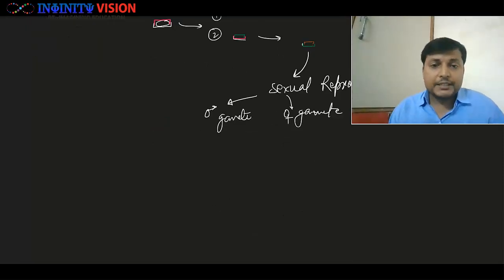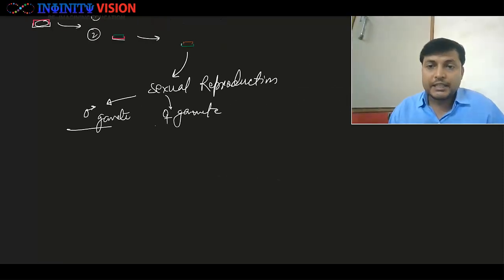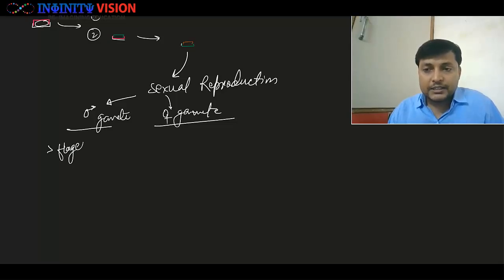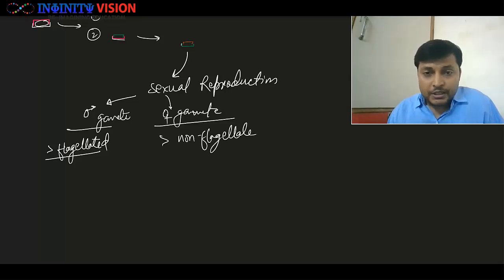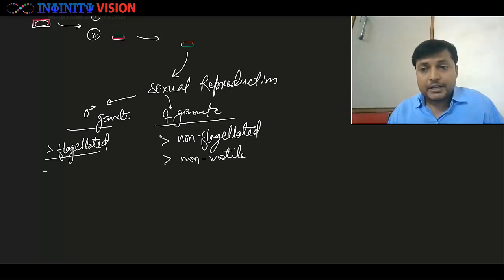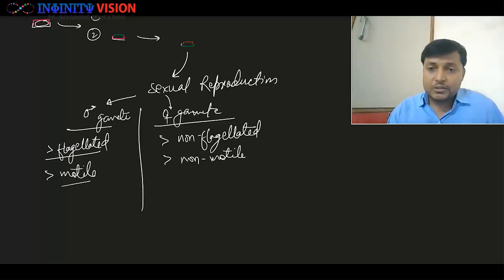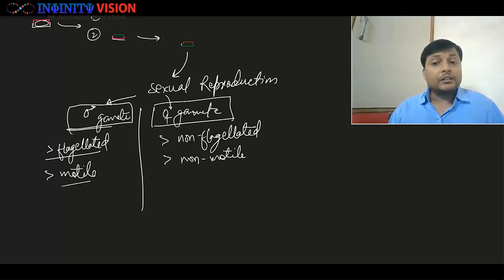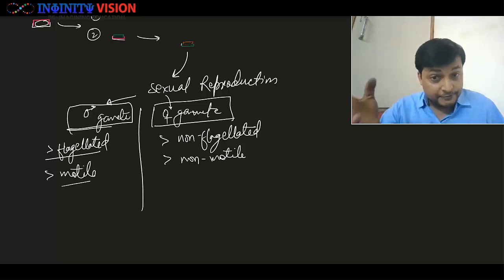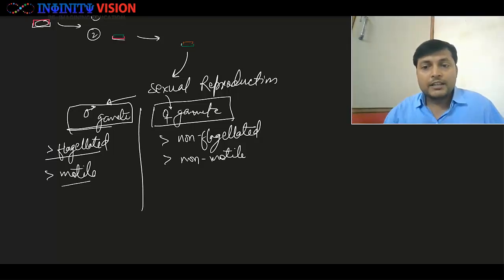Let me tell you that these two gametes, the male gamete and female gamete, are not similar. The male gamete is flagellated and it is the only structure that has flagella, while the female gamete is non-flagellated. It means that the female gamete is non-motile, but the male gamete is motile. Great. Now both are almost the same size. The size of male and female gamete is the same, but on the basis of motility they are different. One has flagella, the other one has not.